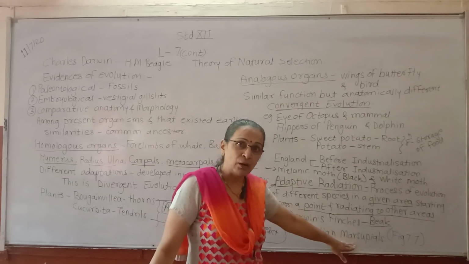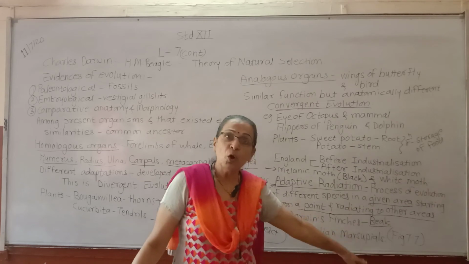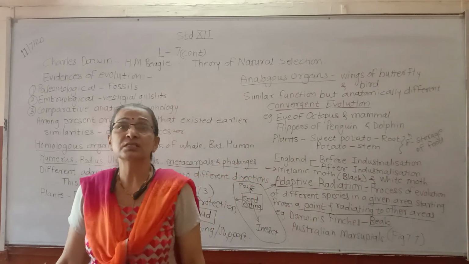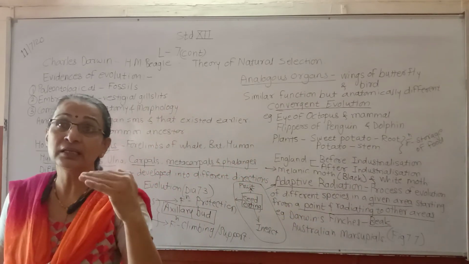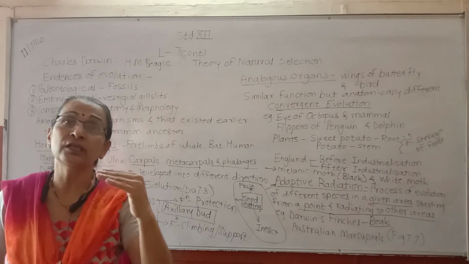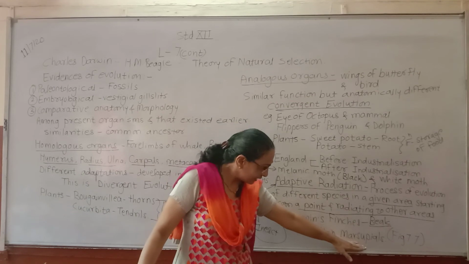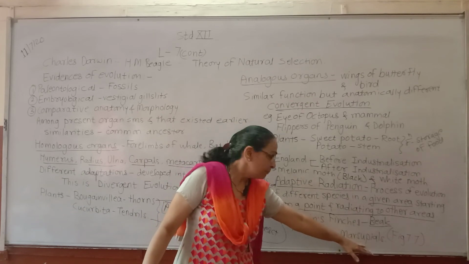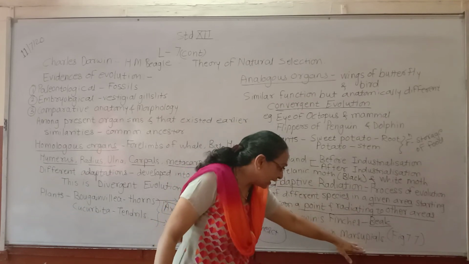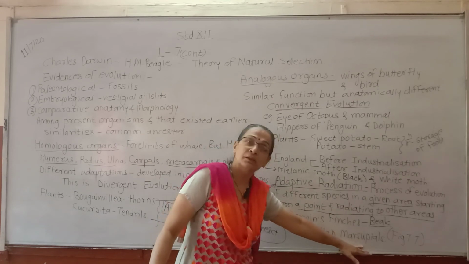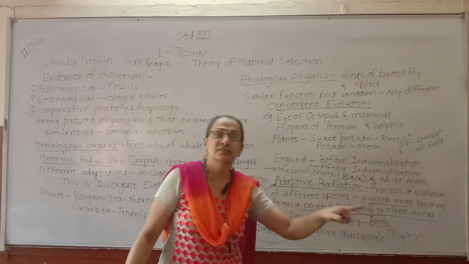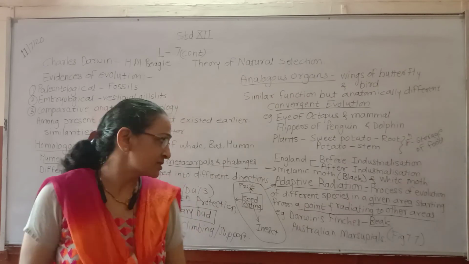So in that pouch, the small baby, which is incompletely developed, not yet fully developed, is taken care of in the bag or pouch on the mother's belly. Such organisms are called marsupials.